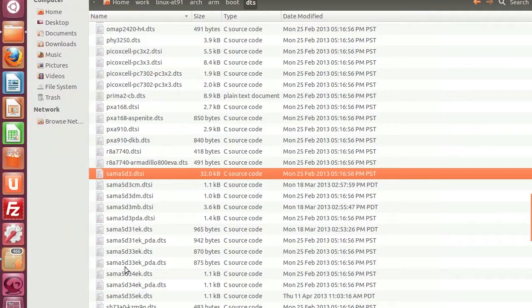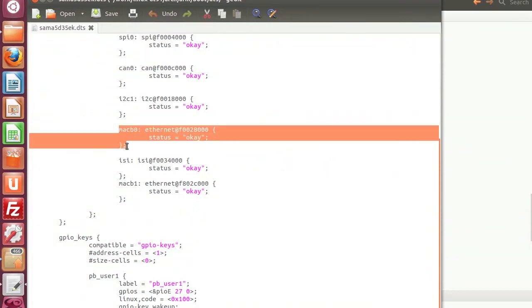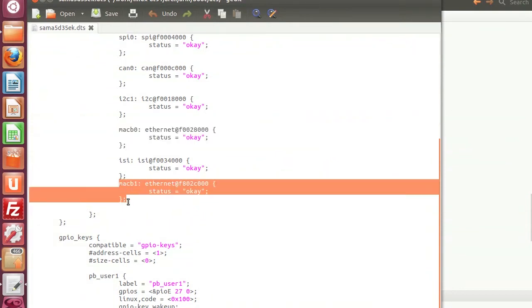From my Linux source tree, I'm going to open the device tree for this board, the SAMA5D3 EK board, from the arch/arm/boot/dts directory. Find the SAMA5D3 EK.dts, which is here, and make sure you have these two lines for ETH0 and ETH1.